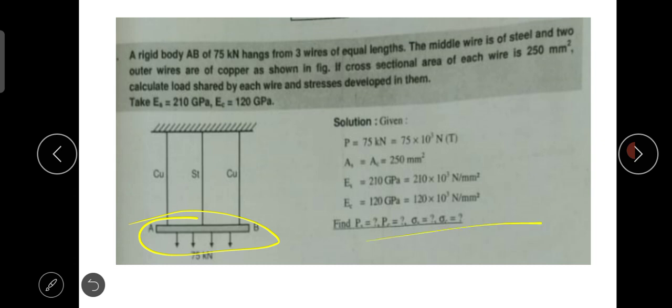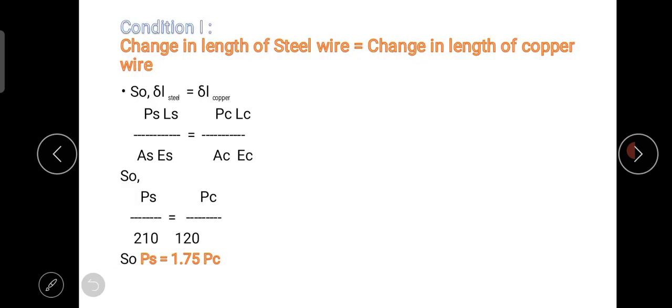So we can find the load by using that condition. Condition number 1 is that the change in the length of the steel wire equals the change in the length of the copper wire, as the lengths of the wires are the same. Therefore delta L steel equals delta L copper. Now as we know the formula, delta L steel is PS into LS, where PS is the load on steel and LS is the length of the steel wire, divided by AS, the area of the steel wire, and ES, which is given, equals PC into LC divided by AC into EC.